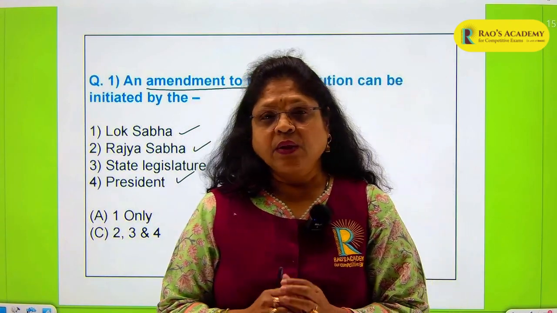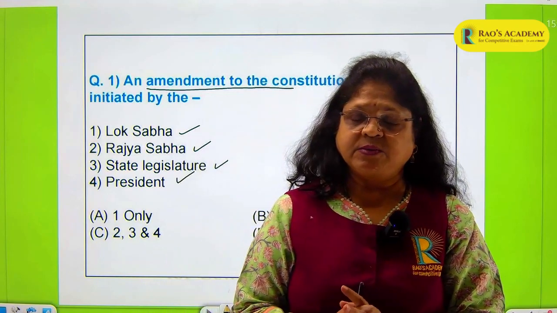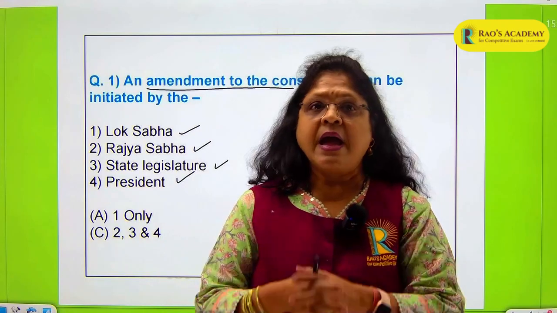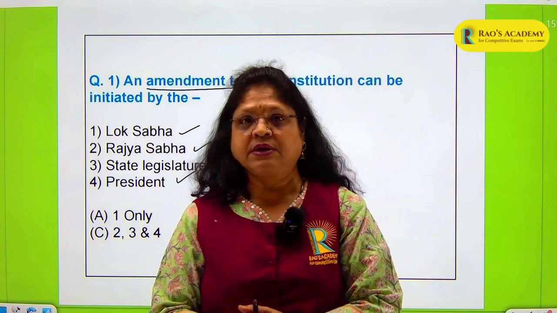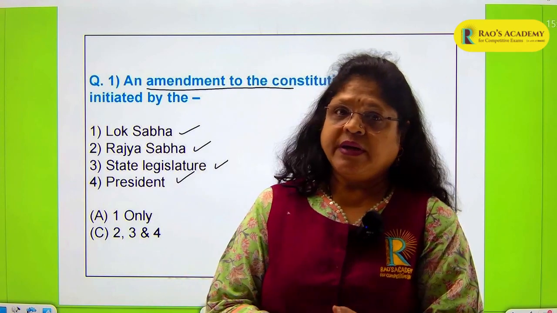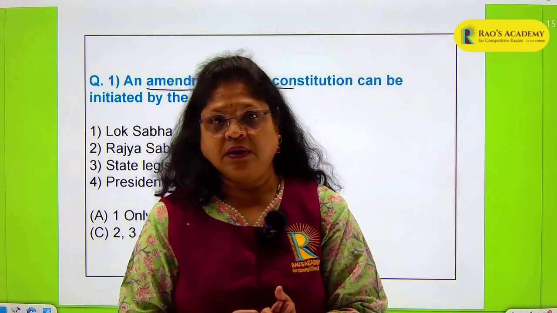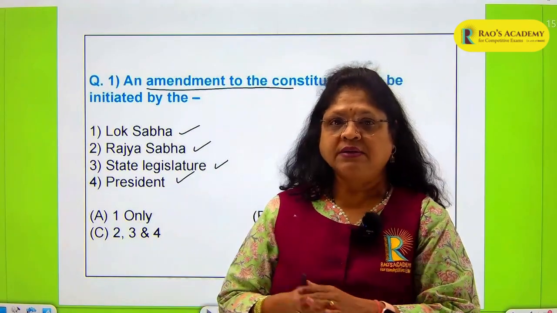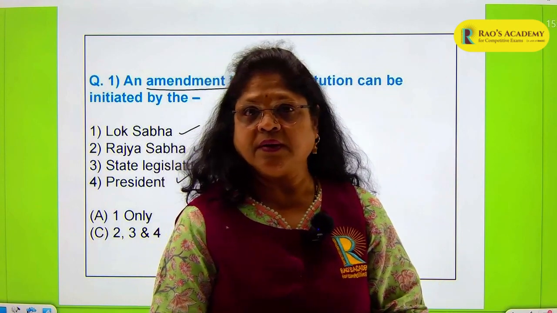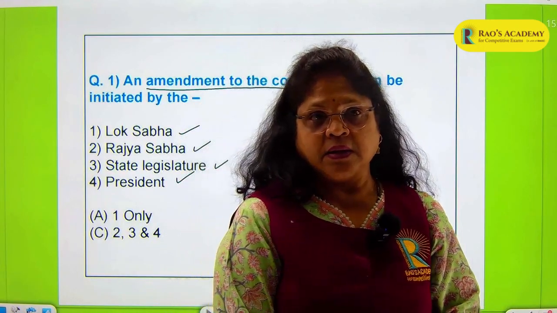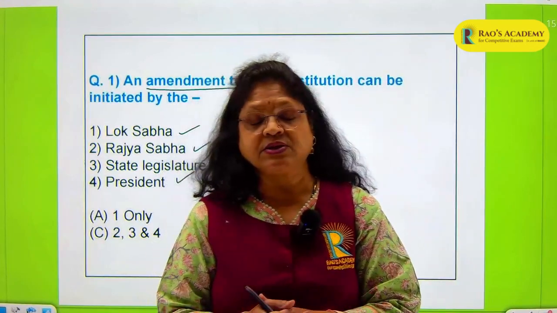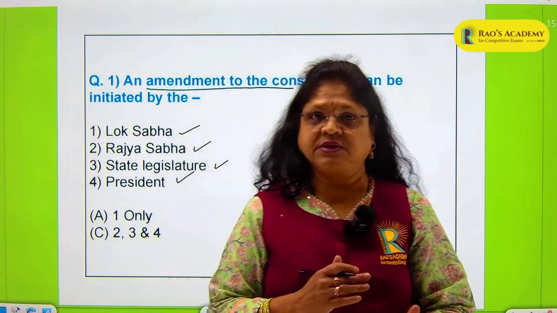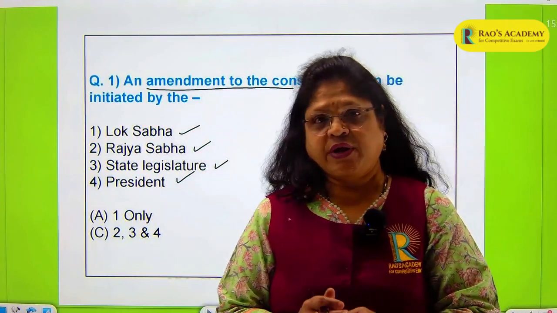And by special majority, what do you mean by special majority? Is that there should be a majority of the total membership of that house, and the members who are present have to, by 2/3 majority, have to pass that particular bill by all the members present and voting. That is called the special majority for any particular bill to be passed. So there is no provision for a joint sitting for an amendment bill. Whenever there is a dispute, there is no provision for any joint sitting.